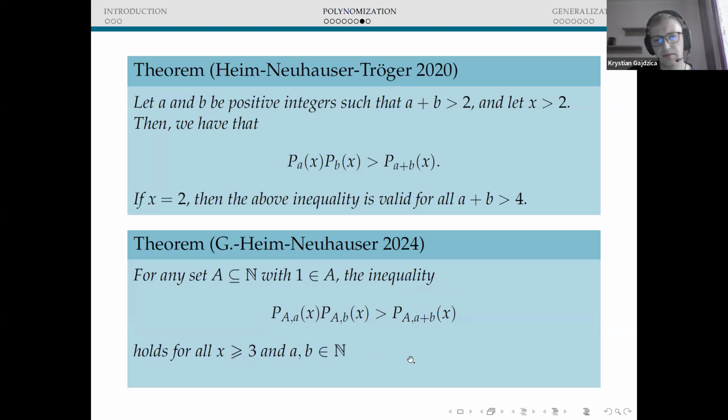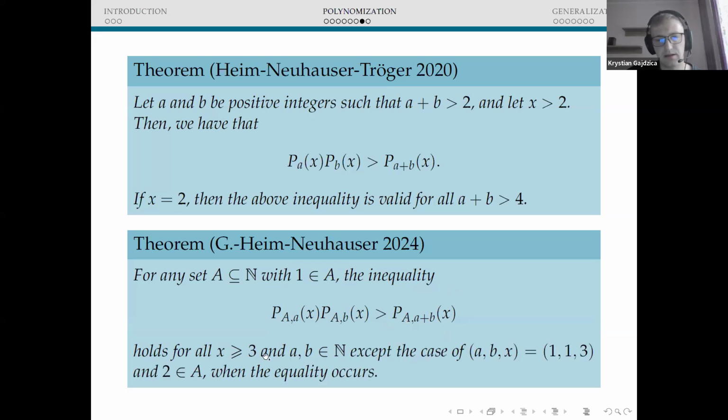There is an exception, namely if we have that 2 is in our set A, then we have the equality instead of the inequality only for the triple (a, b, x) that corresponds to 1, 1, and 3. That's the only possible case when we can obtain equality for x greater or equal than 3.